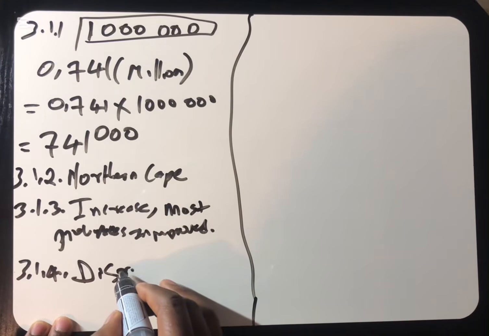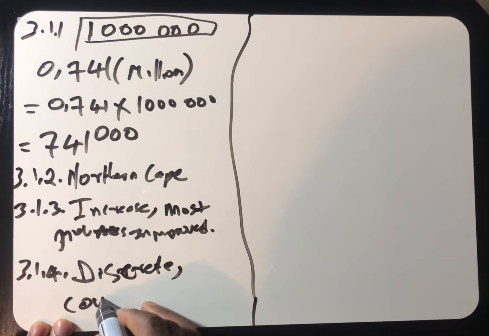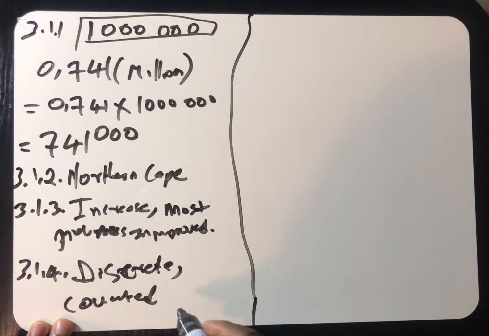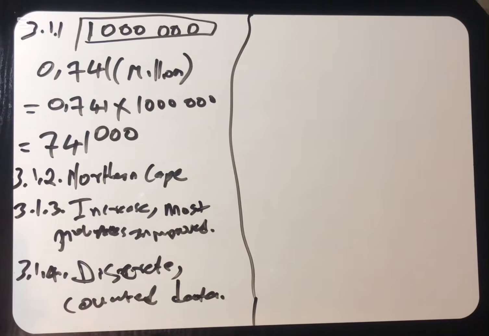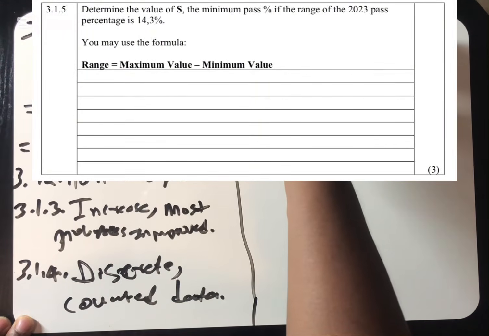We are dealing with discrete data. Reason: counted data. You don't have to kill yourself. When they say support with a reason, just say counted data.